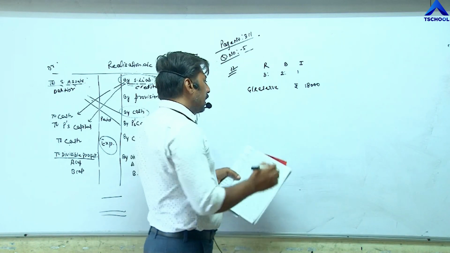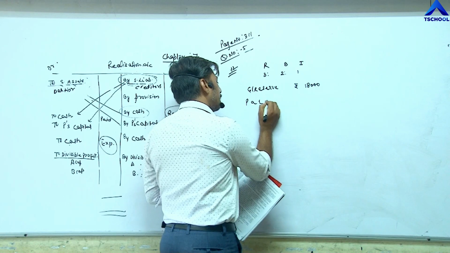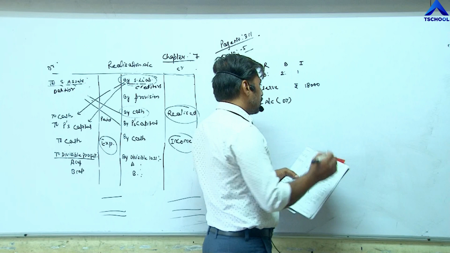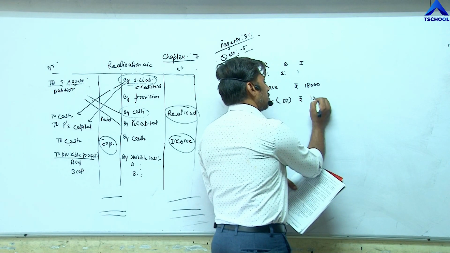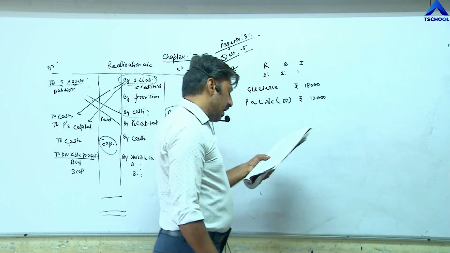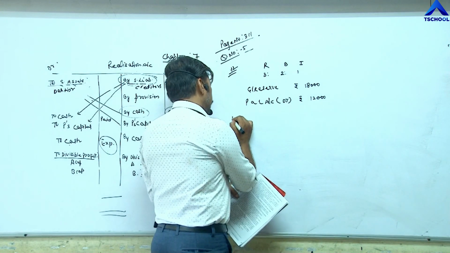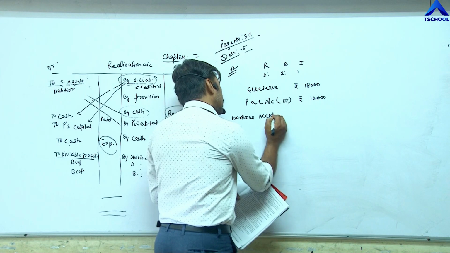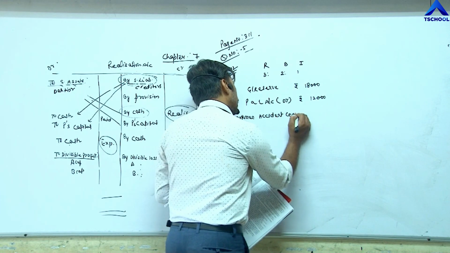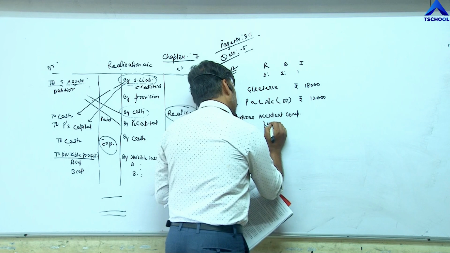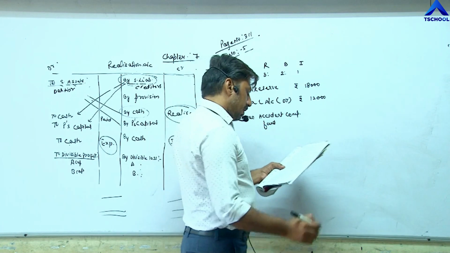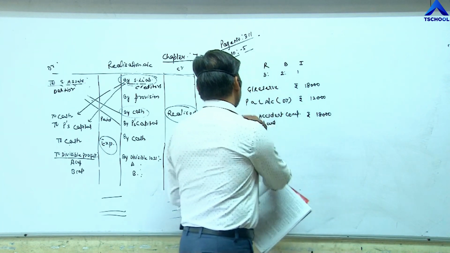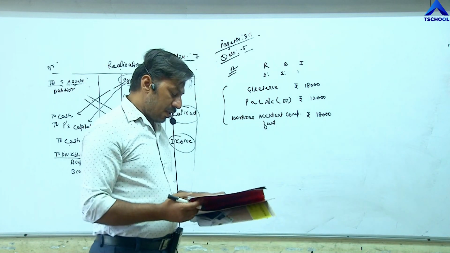Second, debit balance of profit and loss account, rupees 12,000. And last one is workman accident compensation fund, given as rupees 18,000. So three items are given. Now you have to pass the journal entry.